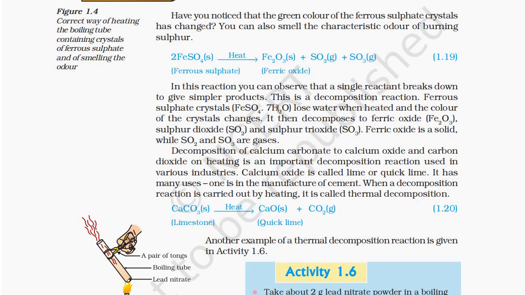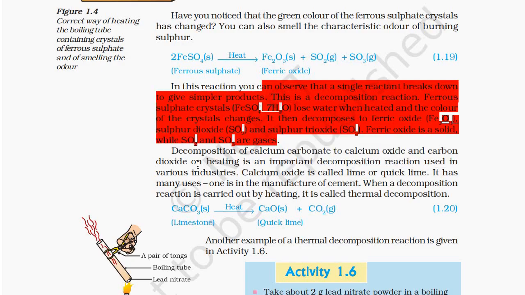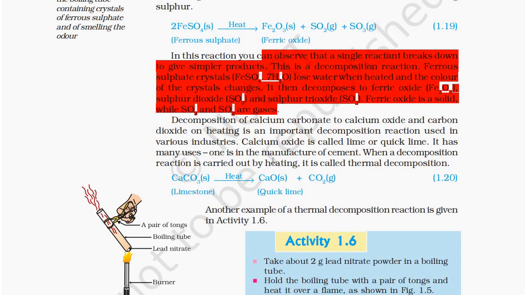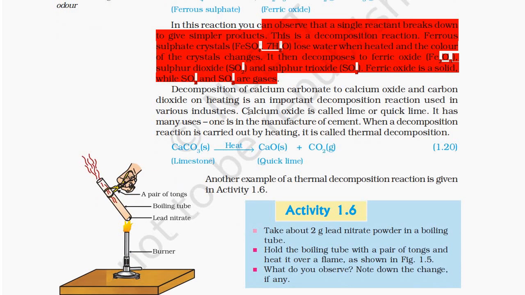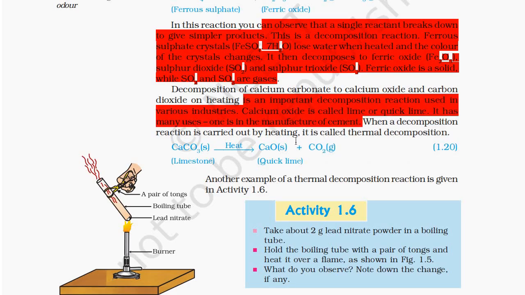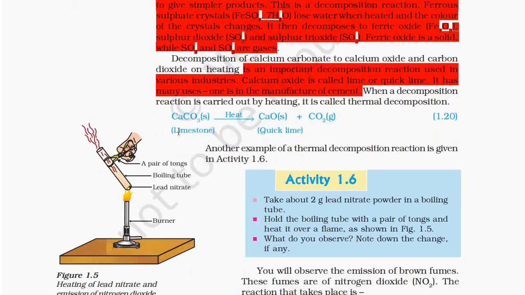Decomposition of calcium carbonate to calcium oxide and carbon dioxide on heating is an important decomposition reaction used in various industries. Calcium oxide is called quicklime. It has many uses in the manufacture of cement. When a decomposition reaction is carried out by heating, it is called thermal decomposition. Calcium carbonate in the presence of heat gives calcium oxide plus CO2.